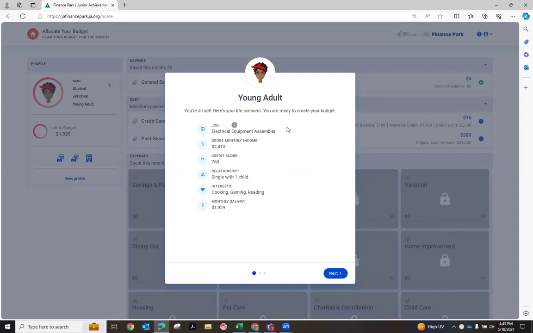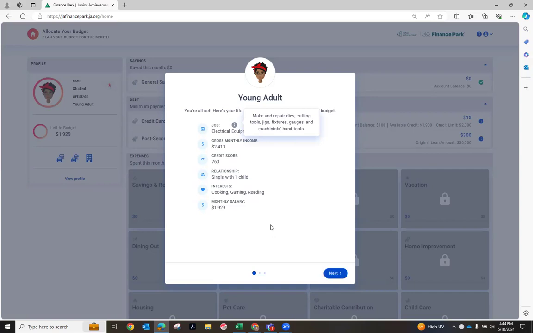They are then going to be given a scenario. So for middle school, they don't get to pick their job, and they also don't get to pick if they're married or if they have children. So you'll notice that we are an electrical equipment assembler. And if the student doesn't know what that is, they can click on this little info icon and learn more about it. They can note that they are single with a child, this specific person. It re-emphasizes their interest and it gives you their monthly salary.